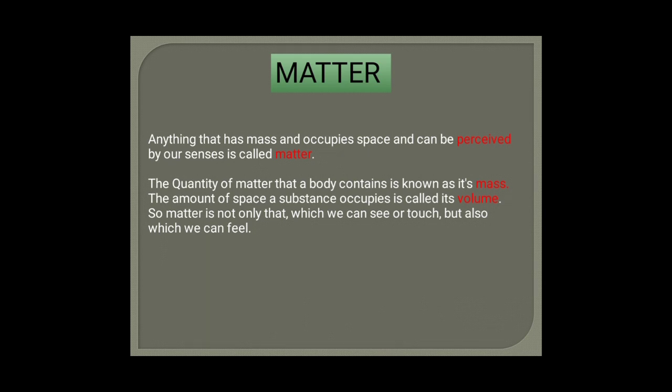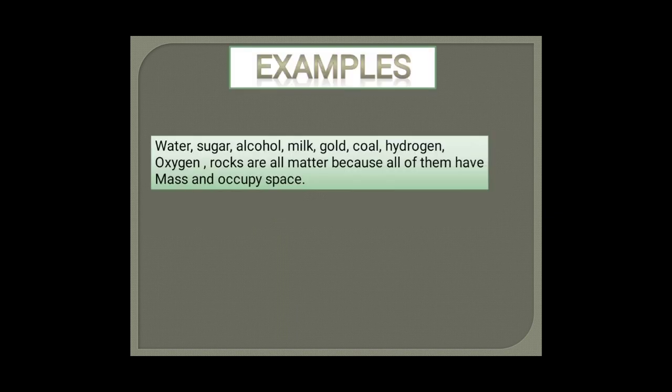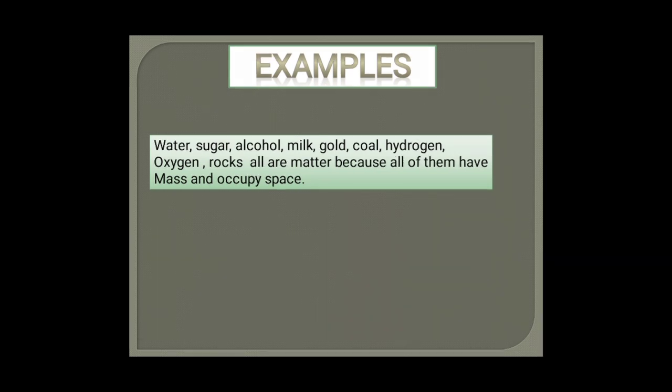So matter is not only that which we can see or touch, but also which we can feel, like air. We cannot see air, we cannot touch air, but we can feel air. So anything that has mass and occupies space and can be perceived by our senses is called matter. Now examples of matter: water, sugar, alcohol, milk, gold, coal, hydrogen, oxygen, rocks, all are matter because all of them have mass and occupy space.